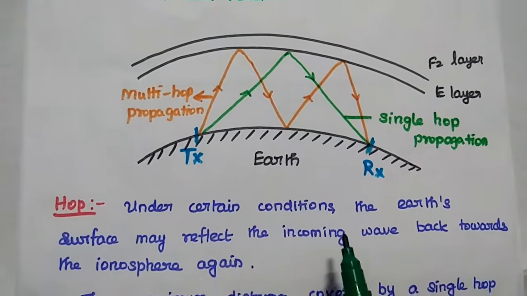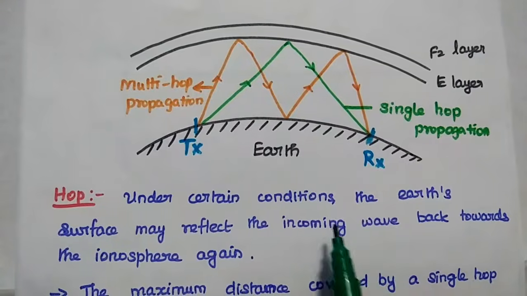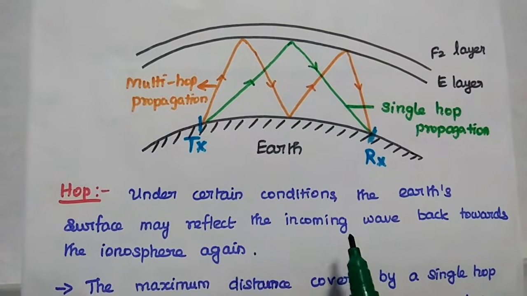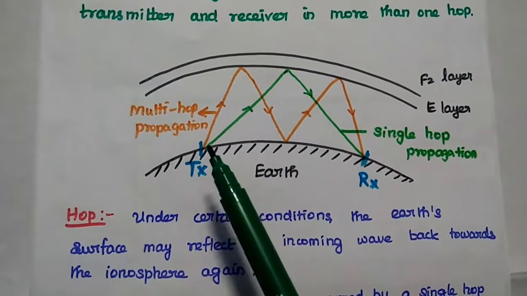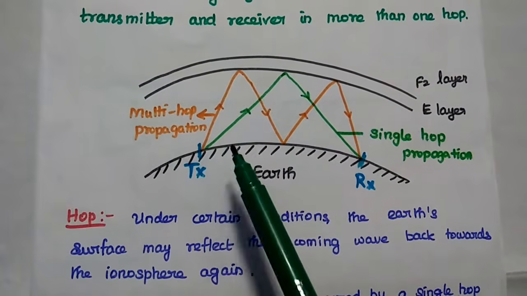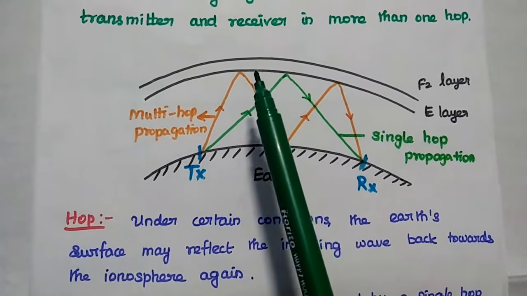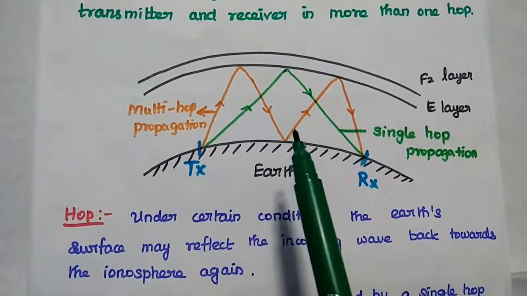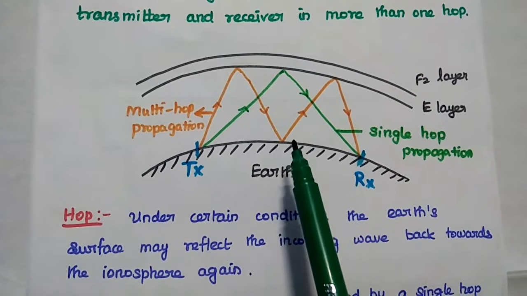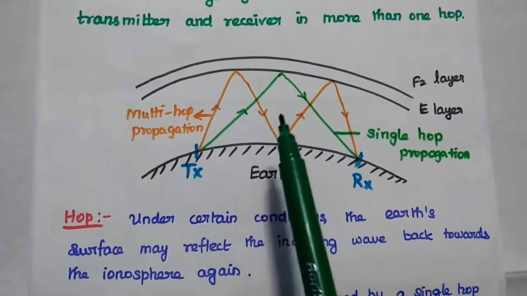Do you all understand? So hop is nothing but, under certain conditions, the Earth's surface may reflect the incoming wave back towards the ionospheric layer again. We are going to transmit the signal. That signal can be refracted by this ionospheric layer. When the refracted radio wave returns to Earth and is then reflected back to the ionospheric layer, that is called a hop.